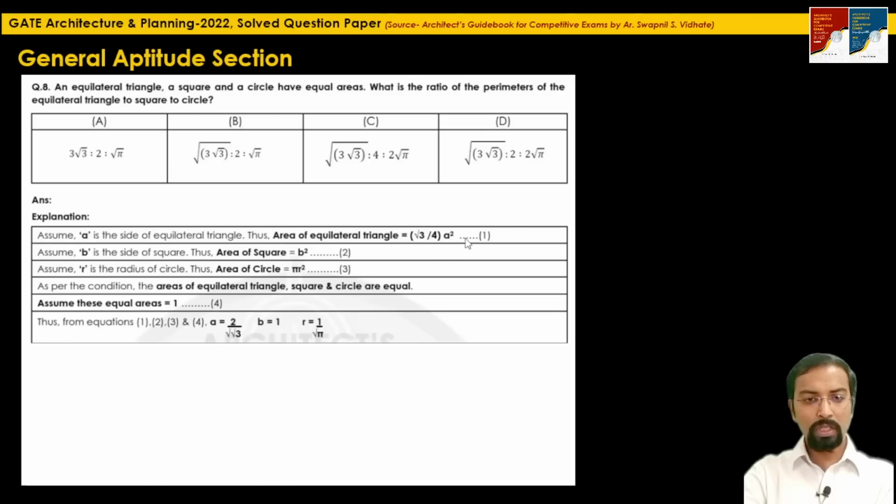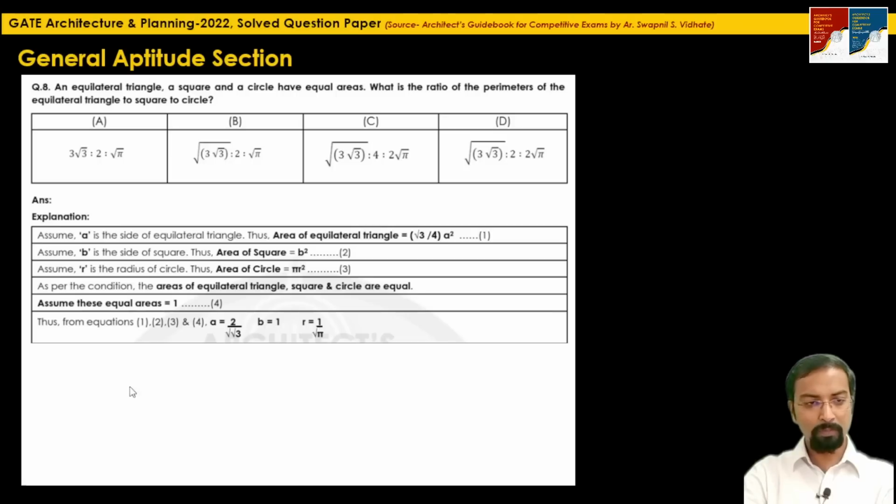If we put √3/4 a square equal to 1, then we will get a equal to 2 by root of root 3. Please solve this; you can use your notebook. Then b square equal to 1, that means b equal to 1. Pi r square equal to 1, that means r equal to 1 by root pi.